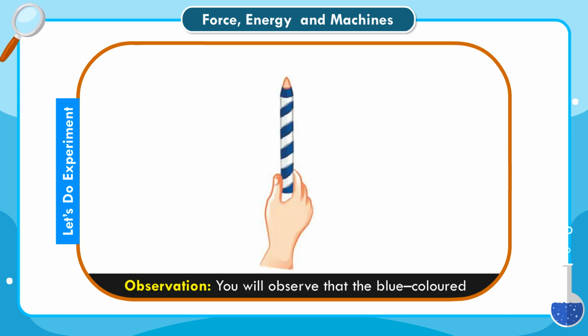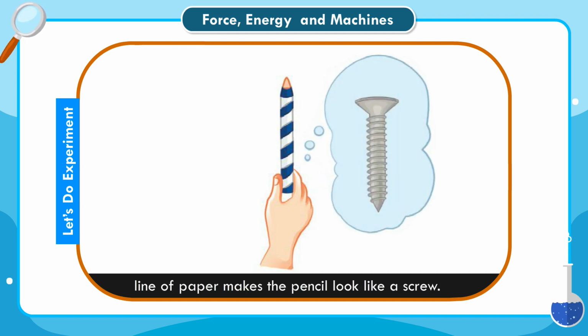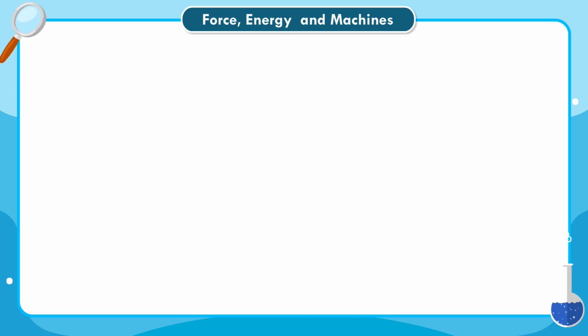What do you observe? Observation. You will observe that the blue colored line of paper makes the pencil look like a screw. This is because it forms the edges of a screw. Thus, we can say that a screw is like an inclined plane wound around a rod.